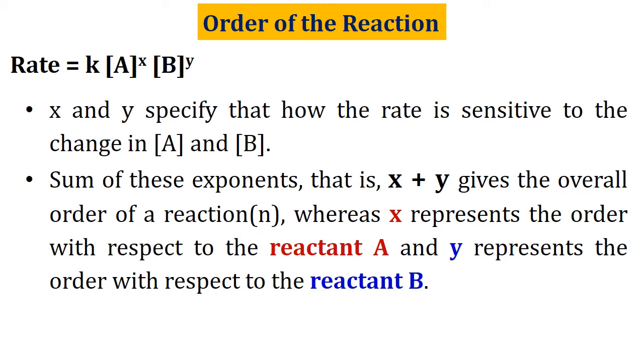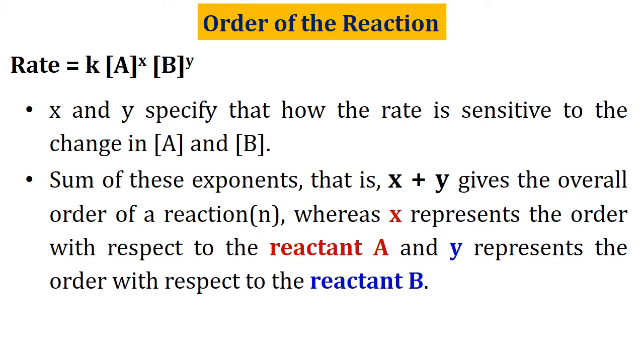The sum of these exponents that occur in the rate expression, for example, rate equal to K into concentration of A to the power X multiplied by concentration of B to the power Y, gives the overall order. Here the sum of the exponents means X and Y. So X plus Y will give the overall order of the reaction.